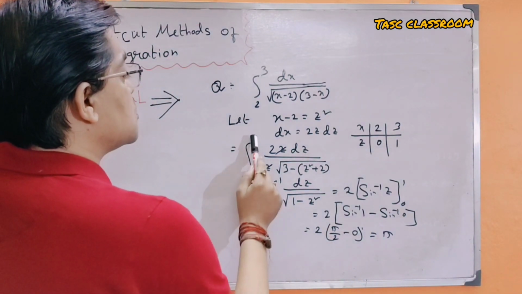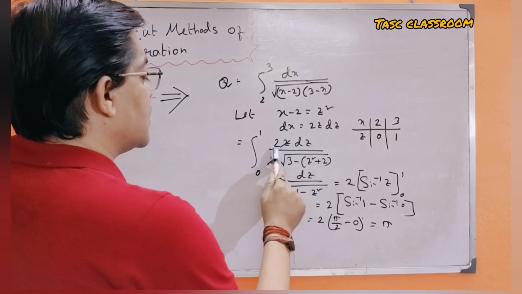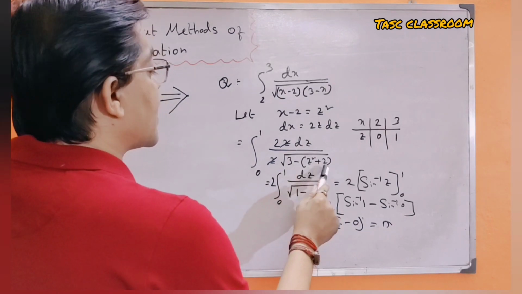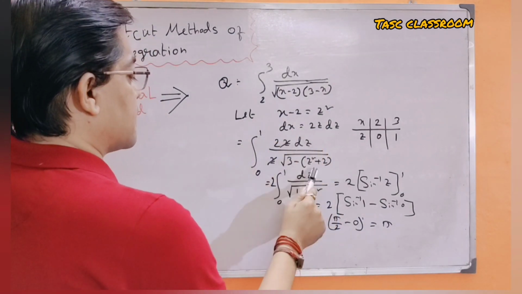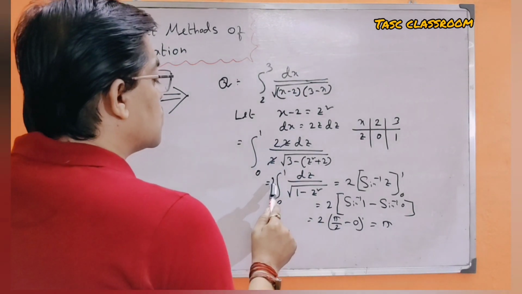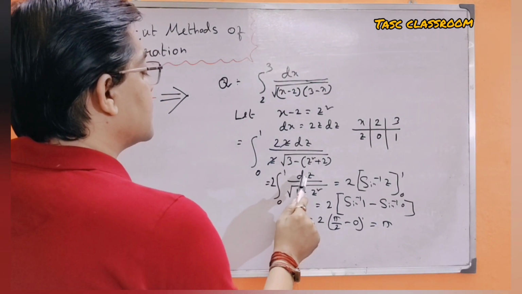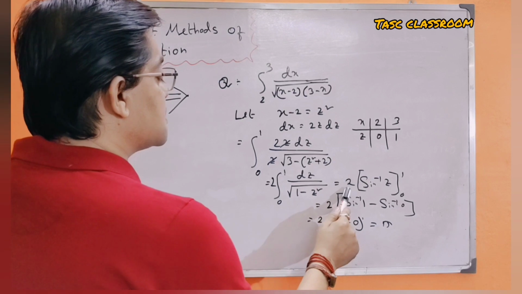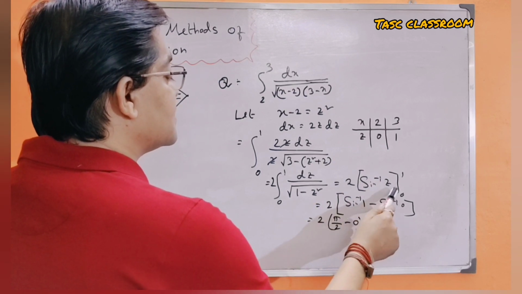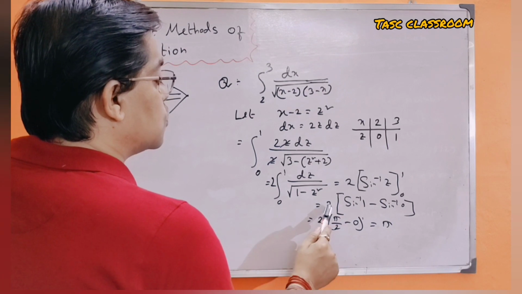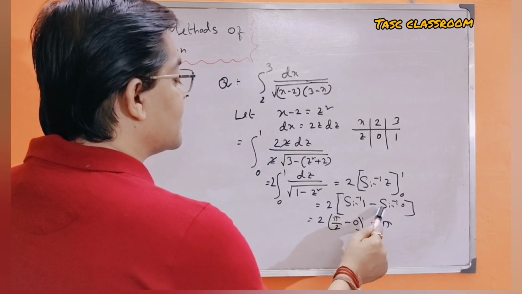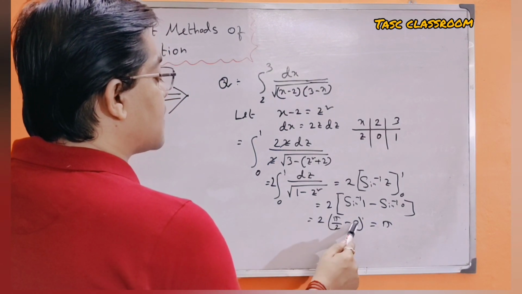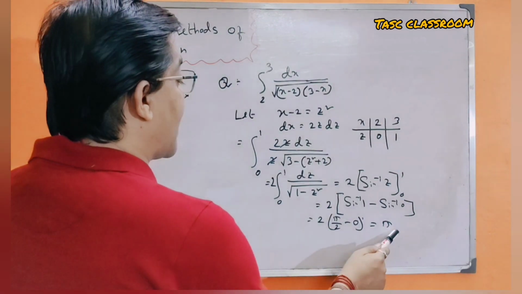So it is integration 0 to 1 of 2z dz divided by z into root over (3 minus z square minus 2), which is 2 into integration 0 to 1 dz by root over (1 minus z square), equal to 2 into sin inverse z from 0 to 1, equal to 2 into (sin inverse 1 minus sin inverse 0), equal to 2 into (pi by 2 minus 0). So the answer is pi.